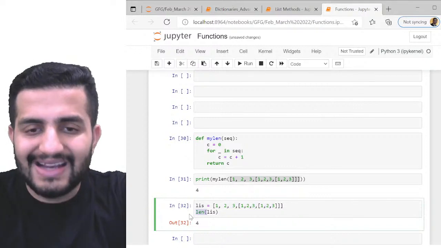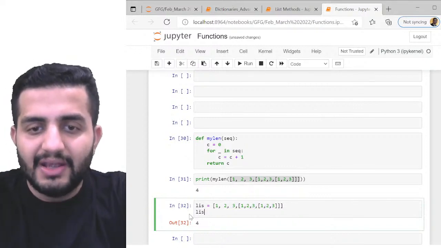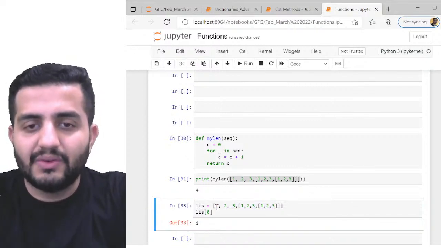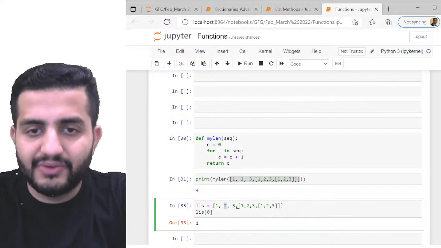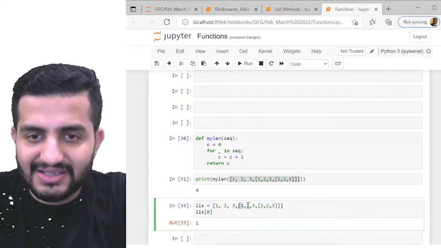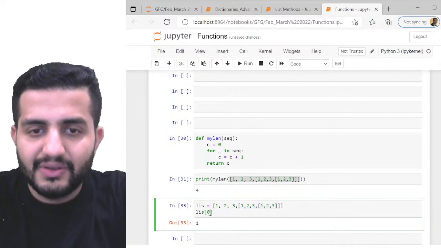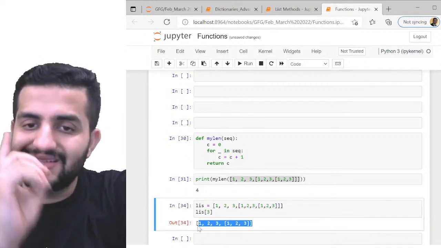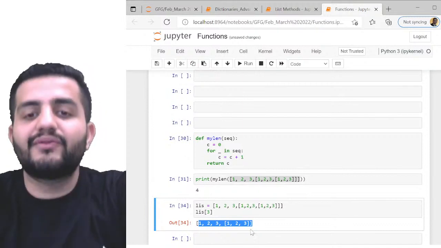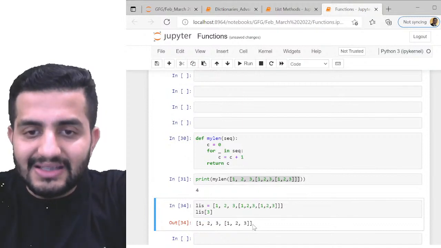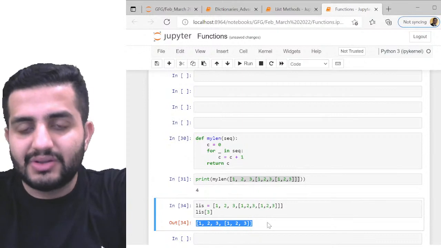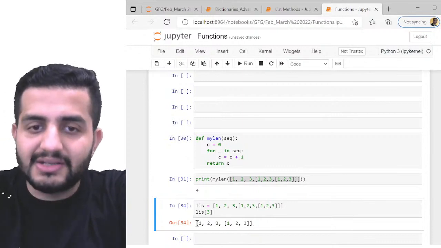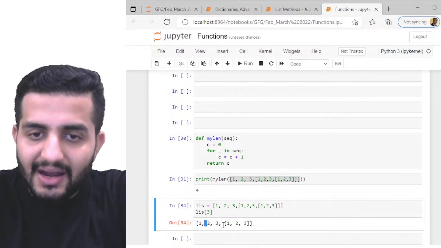And now if I have to access anything, so for example, list of 0 is 1. List of 1 is 2, list of 2 is 3, and list of 3 is this entire element. So if I write list of 3, I'll get this entire list, right? This is again one single element. But now if I have to go within this, this is again a list, right? So this list has again 4 elements: 1, 2, 3, and again a inner list.